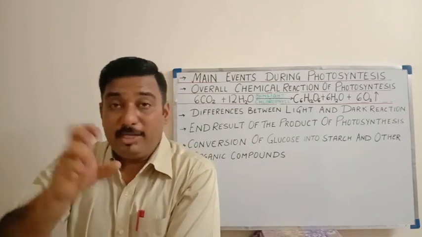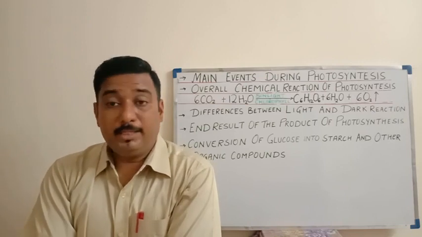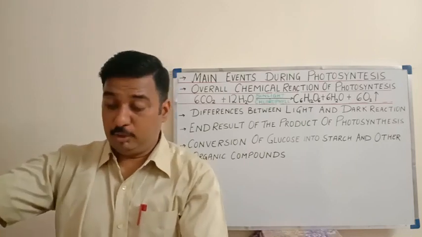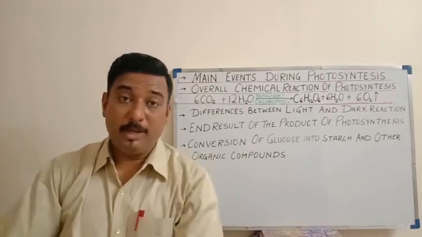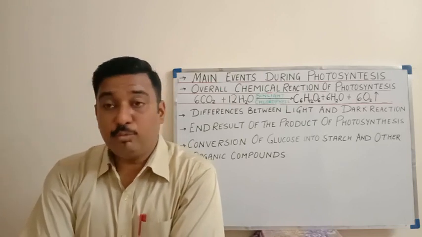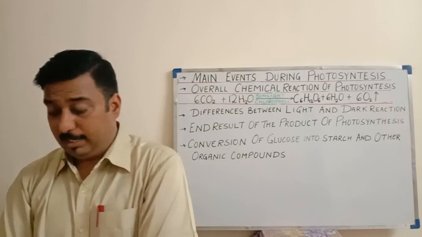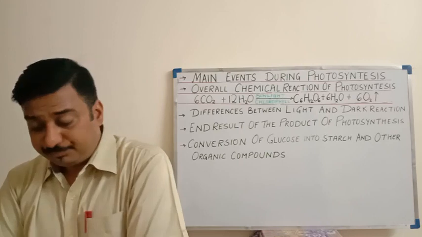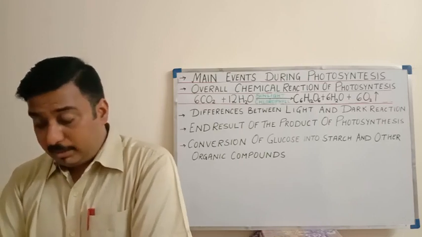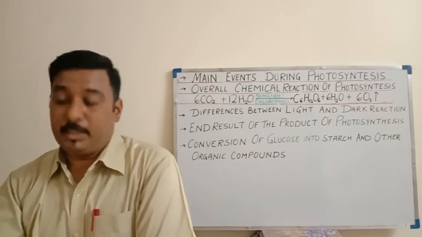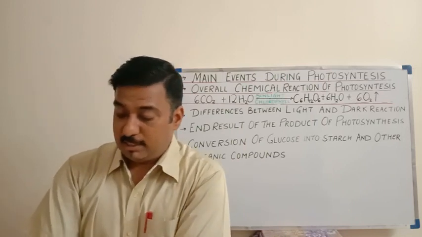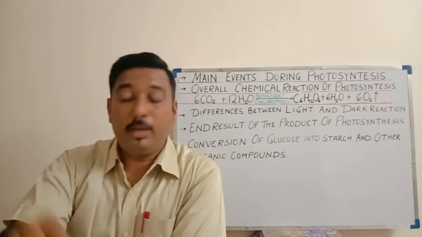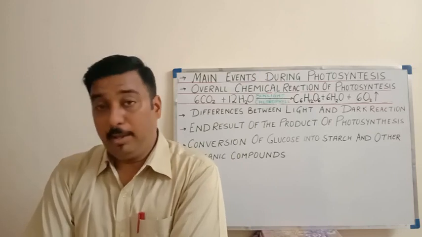And this joining of glucose molecules is brought about by a process which is called polymerization. Poly means many. Many molecules of glucose will be joined together by the process of polymerization to form a starch molecule. At night time, the stored starch, which is formed by the process of polymerization, gets reconverted into soluble glucose, which is now transported to all the cells of the plant, wherever it is required, through the phloem.